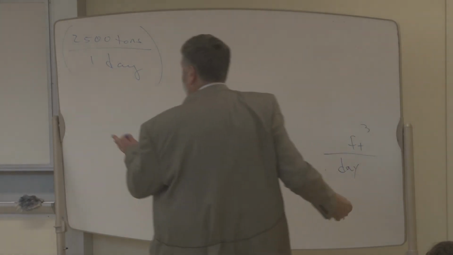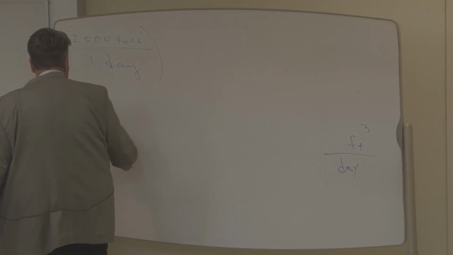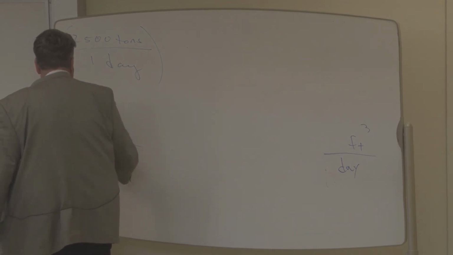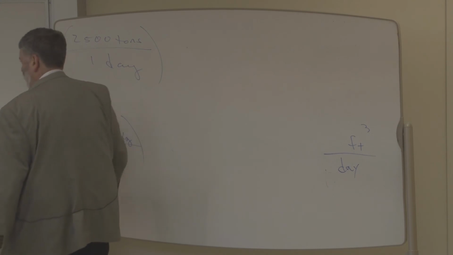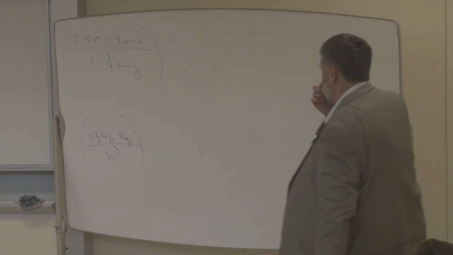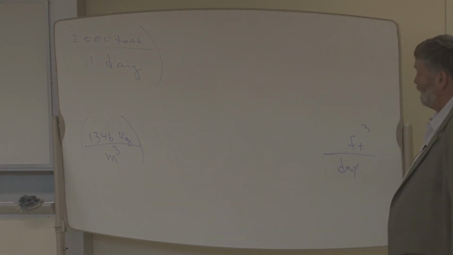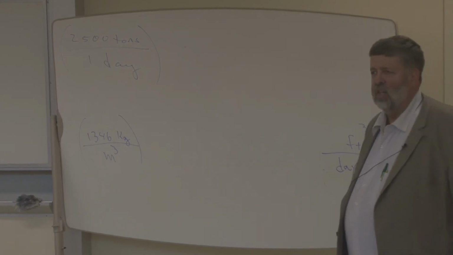So I'm going to have to use that. I'm going to write this down. 1346 kilograms per meter cubed. Because I've decided I've got to use that someplace in this conversion. So if I analyze where I'm going and what I've got, someone give me some advice.